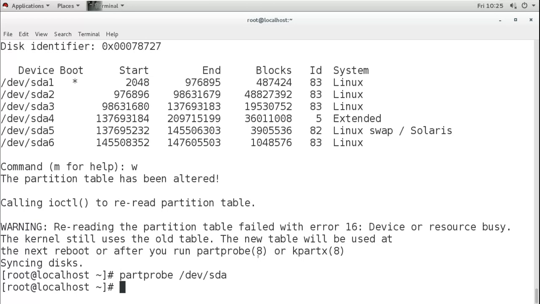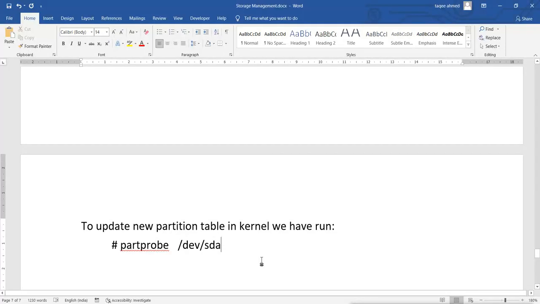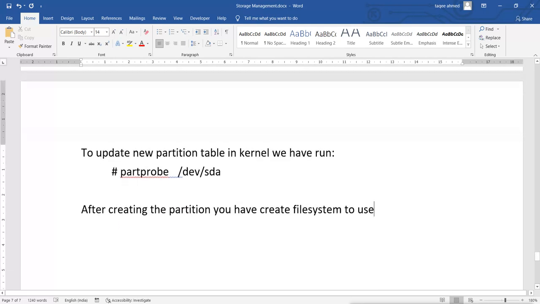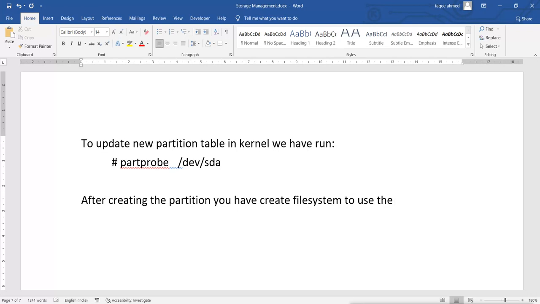But remember, if you want to use the partition or any storage device, you need a file system. Without a file system, you can't use any partition. So after creating the partition, you have to create a file system to use the partition.